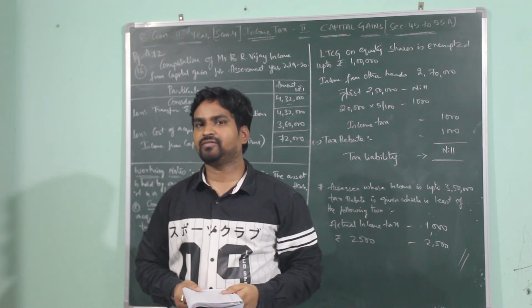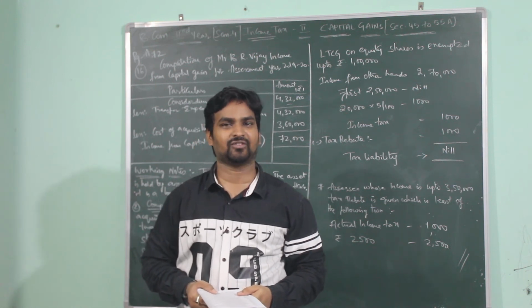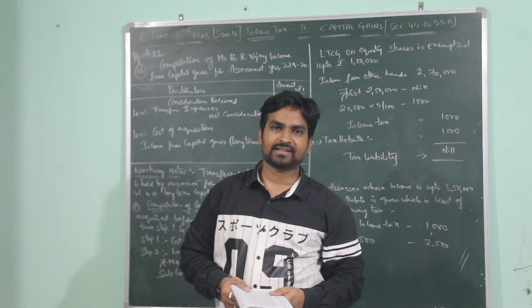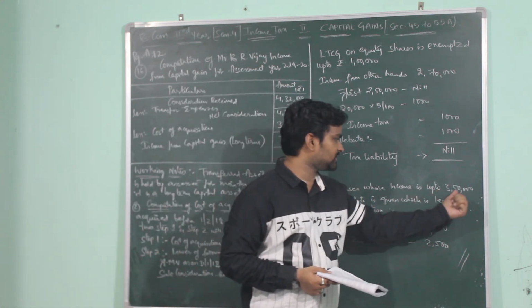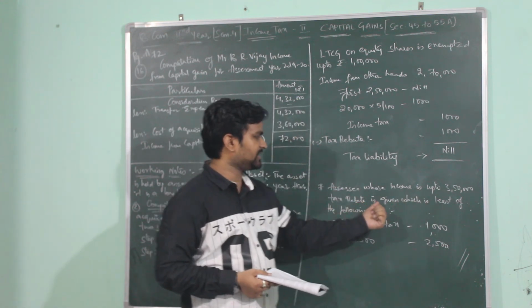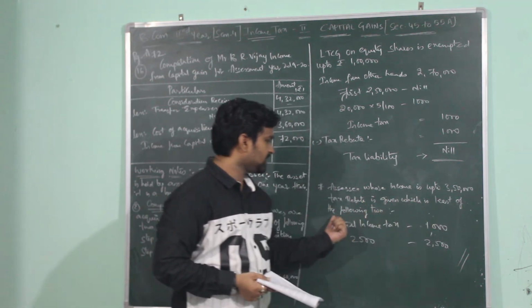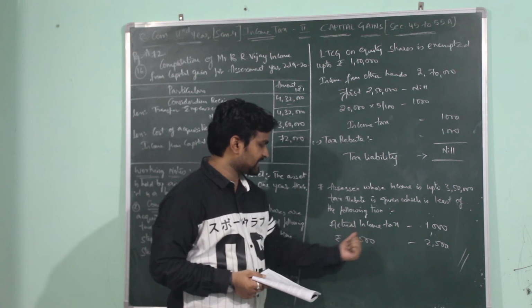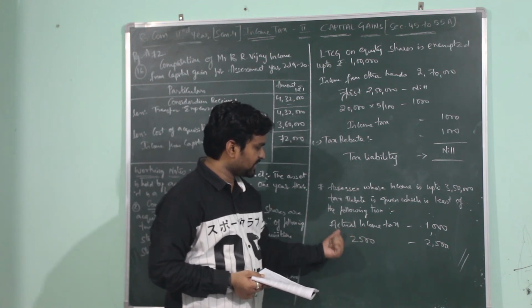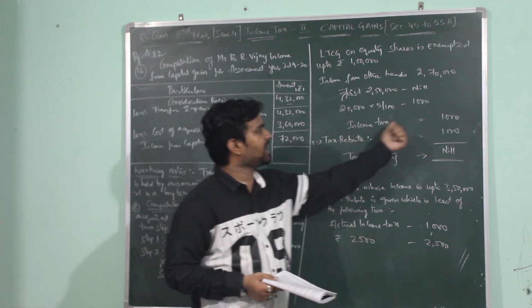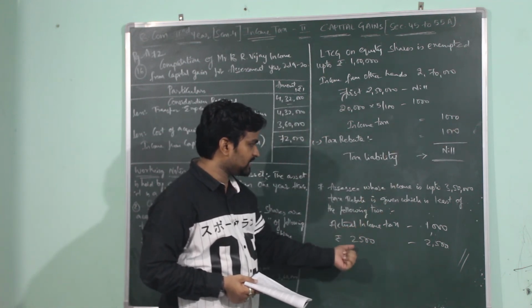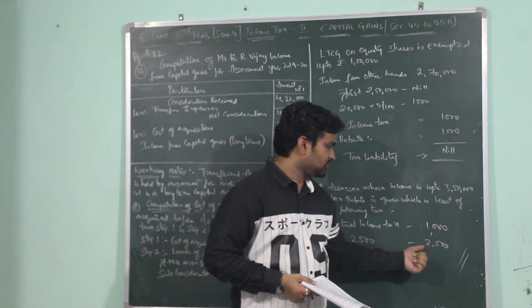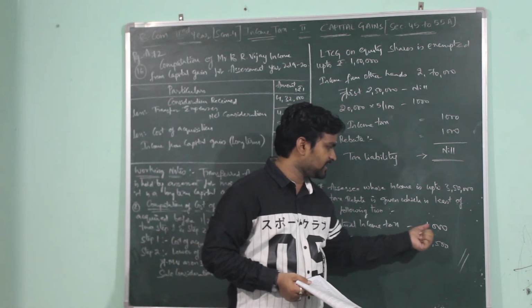But if the income of the assessee is up to rupees 3,50,000, the assessee can claim tax rebate. Here is the working note. For an assessee whose income is up to 3,50,000, tax rebate is given, which is the lesser of the following two amounts: one, actual income tax, the other, rupees 2,500. The actual income tax of the assessee is 1,000 rupees, the other amount is 2,500. Of these two, the lesser amount is 1,000 rupees.